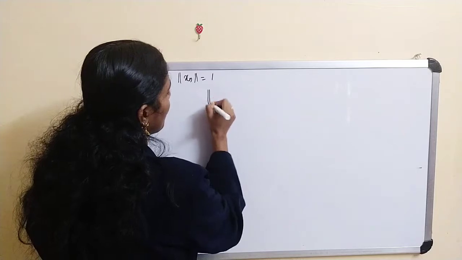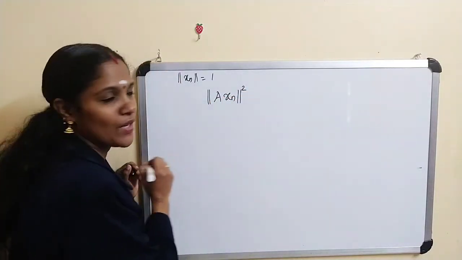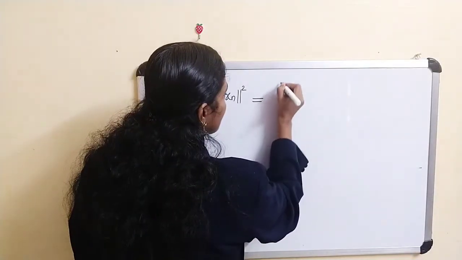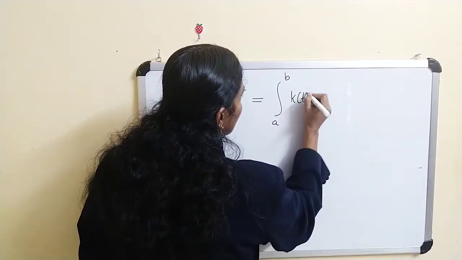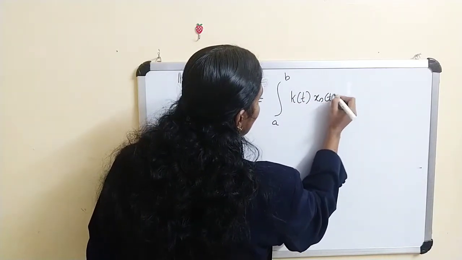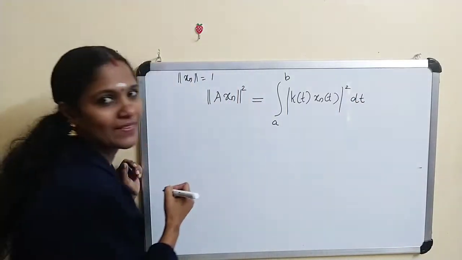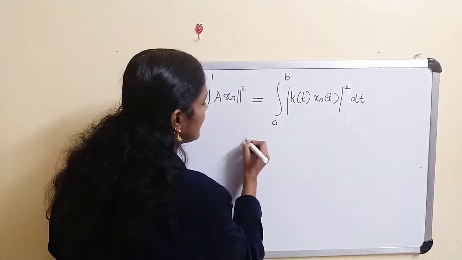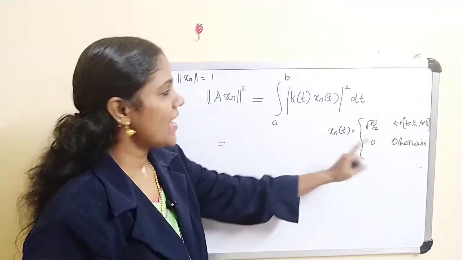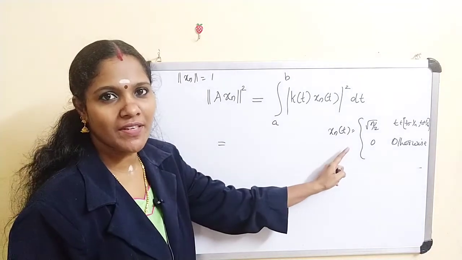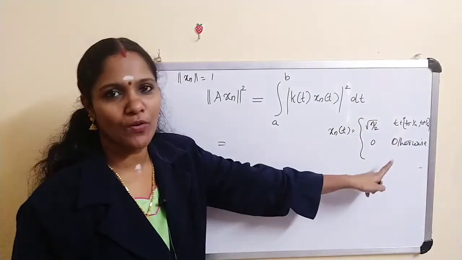Now what about the norm of Ax_n squared? Norm of Ax_n squared is the integral from a to b of |k(t) x_n(t)|² dt. And k(t) into x_n(t) means k(t) into root n by 2 if t belongs to this interval and 0 otherwise.